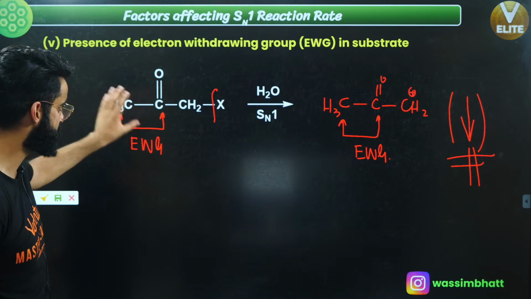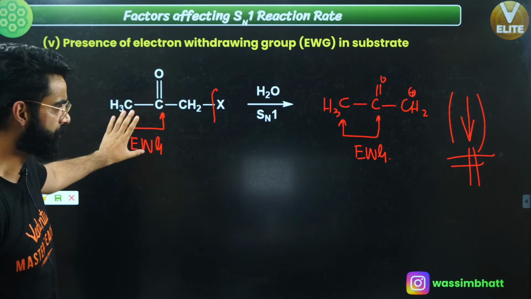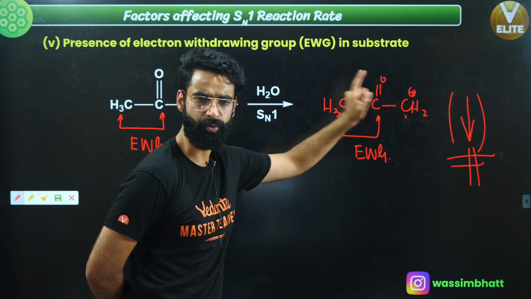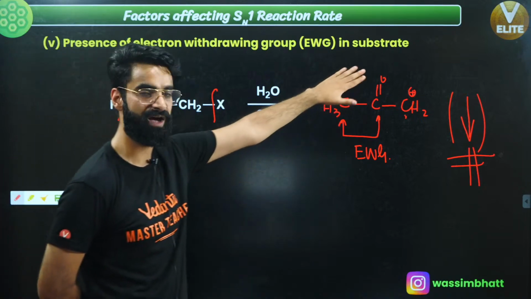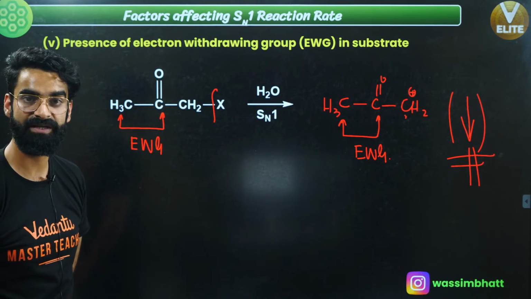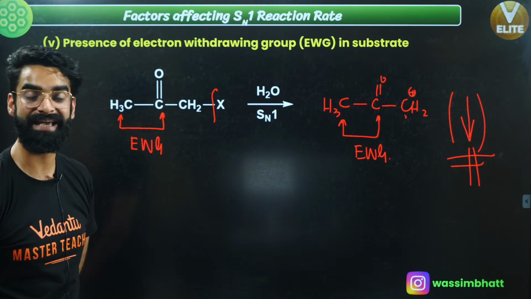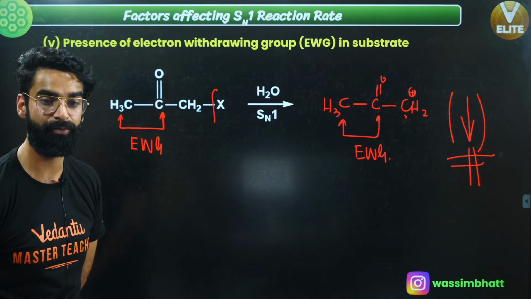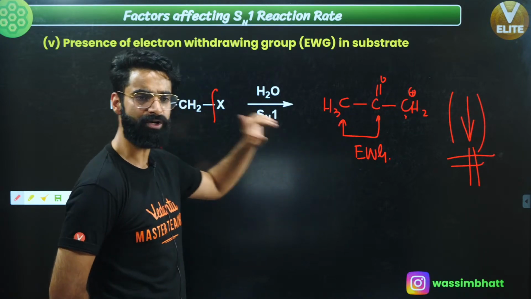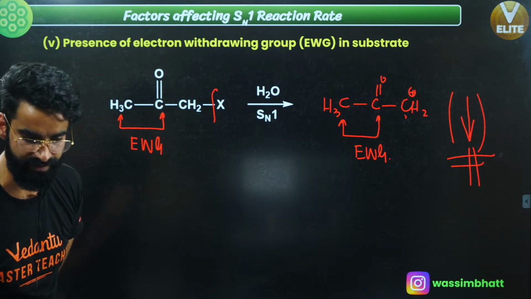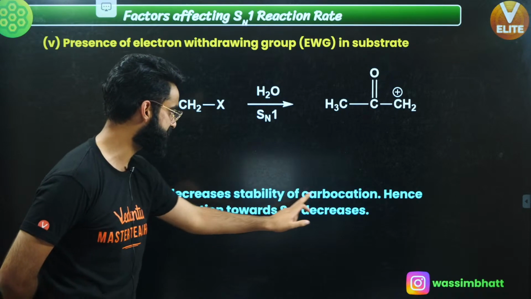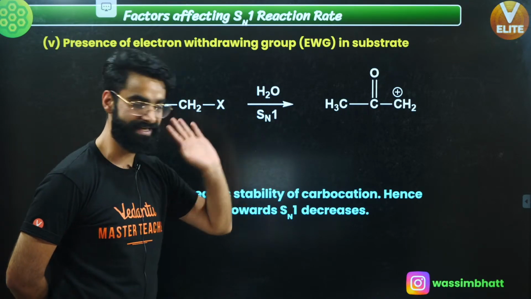So whenever you have got electron withdrawing group attached, what it does simply is increase the positive charge intensity on the carbocation, due to which stability of carbocation decreases. I told you, rate of any substrate towards Sn1 reaction is directly proportional to stability of carbocation. If the stability of carbocation decreases, rate towards Sn1 mechanism also decreases. As simple as that.